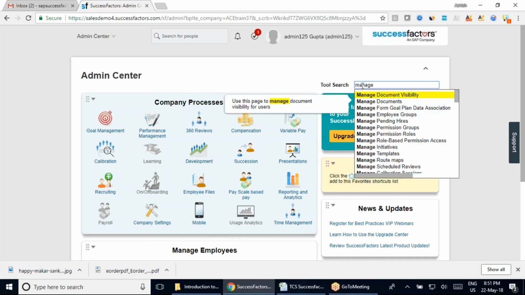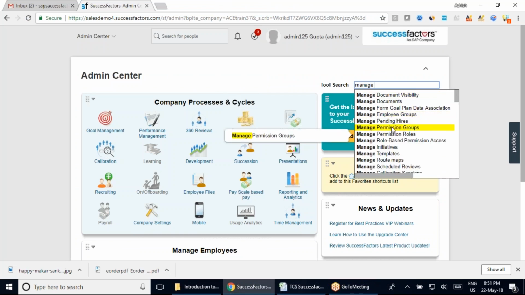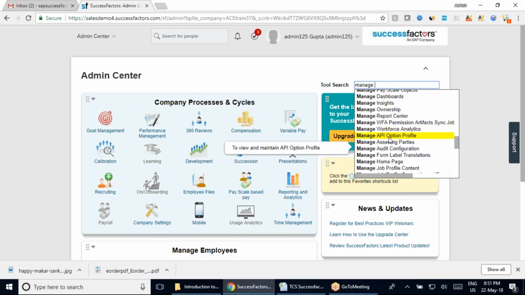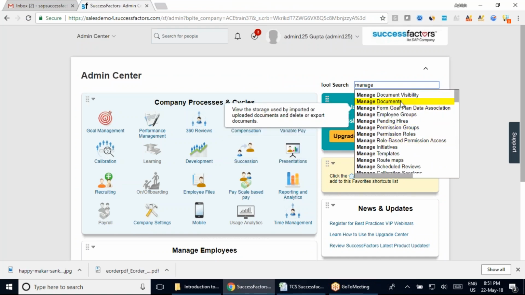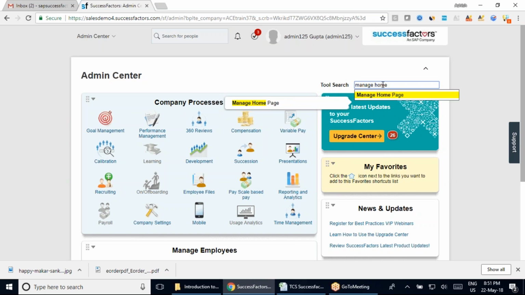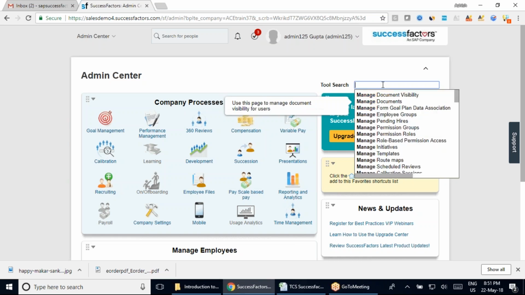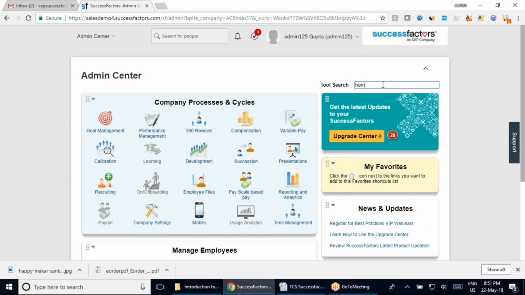The moment you type manage here, you can see all these nodes coming up as manage. So you can select from them, but you can see there are too many nodes coming. If you remember home also, it will give you the home, manage homepage. Or maybe, let's suppose you don't remember manage, you just type home. Let's see, you can see your manage homepage is coming up again.